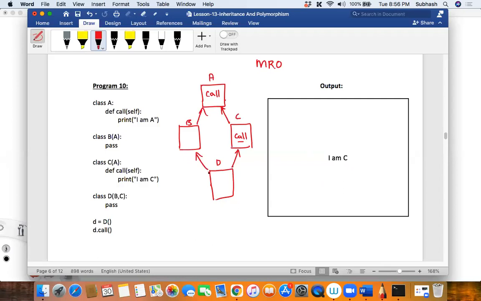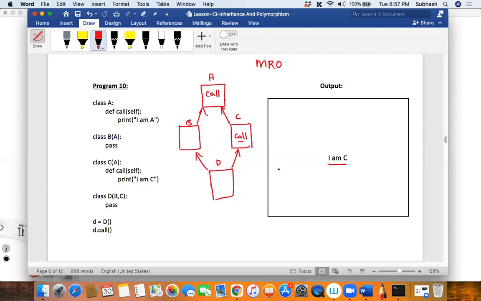in mind that first the left hand side class will get checked for the method resolution. When there is no method there, it goes higher up in the hierarchy. When it goes higher up, it sees whether there is any lower class to this A which is also being inherited by the D, which is trying to resolve the method. So A sees that there is a class below that which is also being inherited by D, and A feels that the method that is part of this call might be the right version to be called, and therefore this call will get called, and it prints I am C.